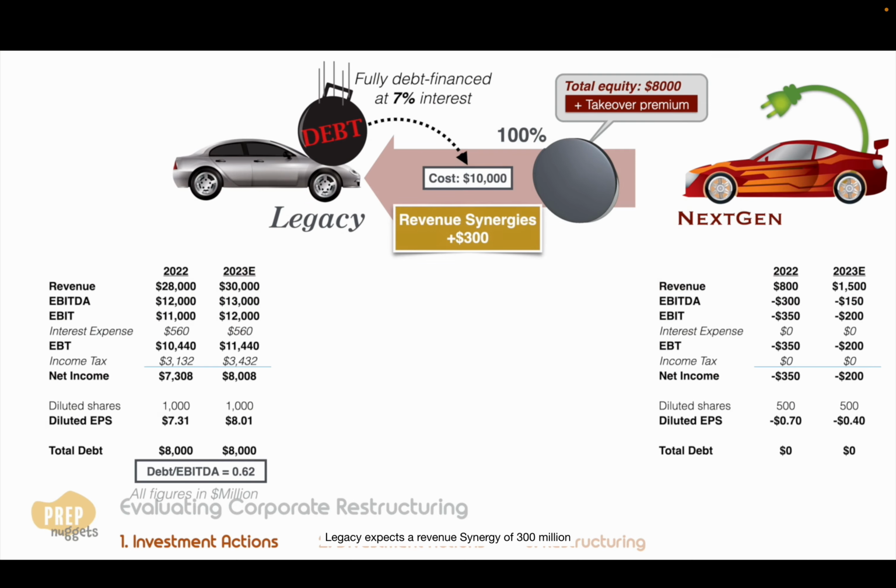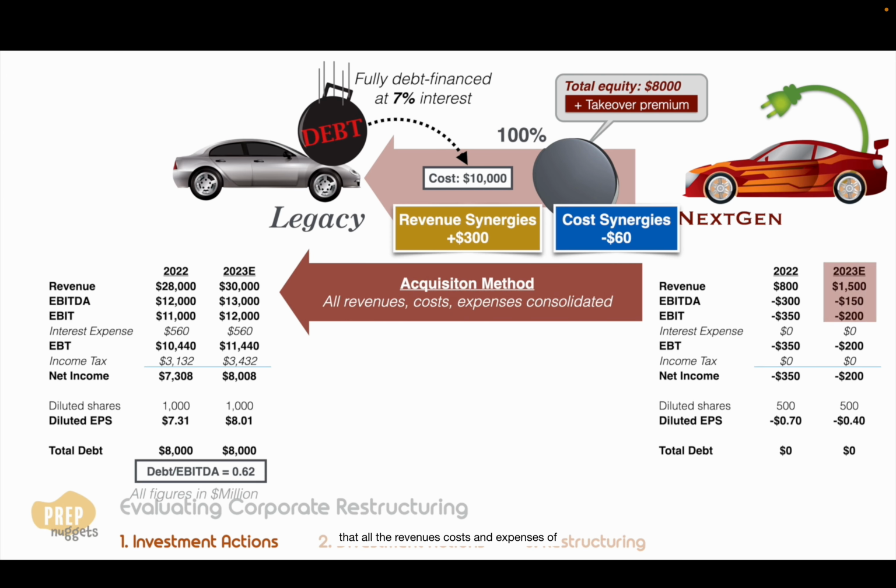Legacy expects a revenue synergy of $300 million from Next-Gen, taking advantage of its extensive distribution network, and cost savings of $60 million for 2023 due to economies of scale. If you recall from the FSA course, the acquisition method states that all the revenues, costs, and expenses of the target are to be consolidated into the parent statements. See if you can work out the pro forma 2023 statement for Legacy after the acquisition, taking into account the $300 million revenue synergy and $60 million cost savings.